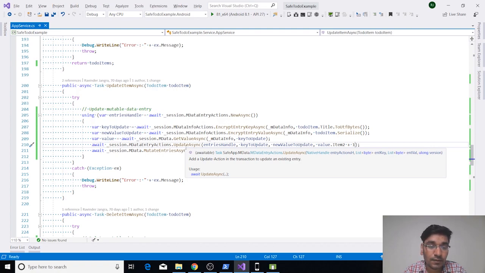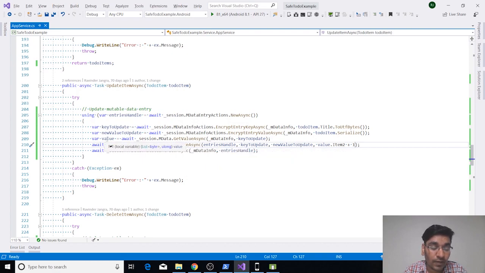So we are fetching our value, and then incrementing the version number by 1. This way our mdata entry will be updated with the new value for this key, and the version will be incremented by 1. And then we are mutating this entry to reflect the changes on the network.